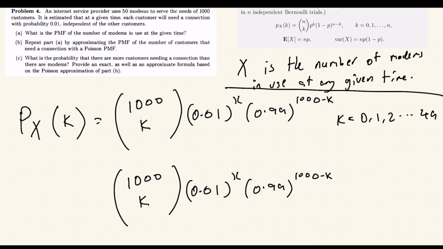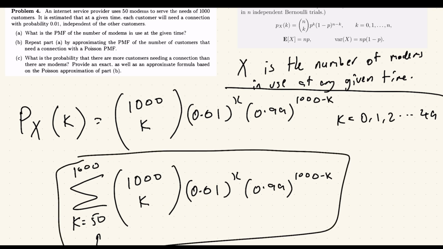We sum it up from k is equal to 50, k being the amount of customers that need a modem, all the way up to 1000. So we're adding up all the probabilities after and including 50, right? The probability that 50 customers need a modem, the probability that 51 customers need a modem, all of them into this right here, the probability of 50 modems being in use.